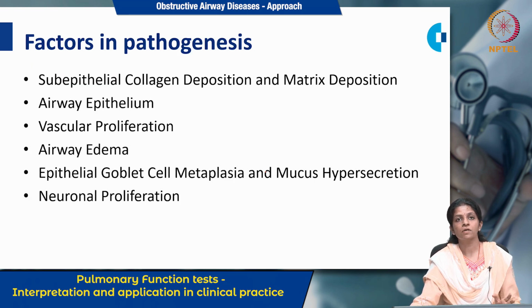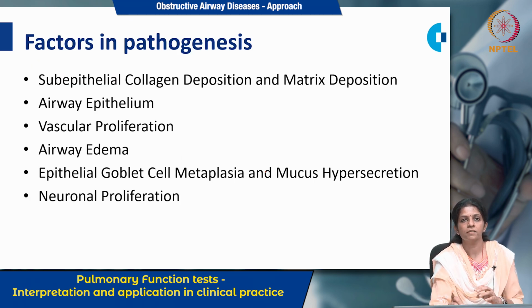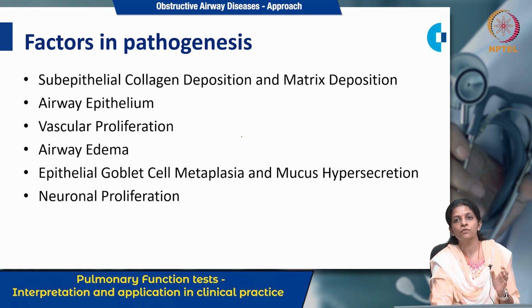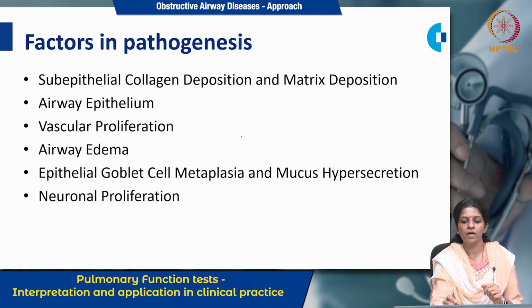The factors which are related in the pathogenesis: first is the thickening of the subepithelial basement membrane, and this thickening is because of repair type collagen deposition. So there is collagen and matrix deposition, which leads to stiffening of the airways.